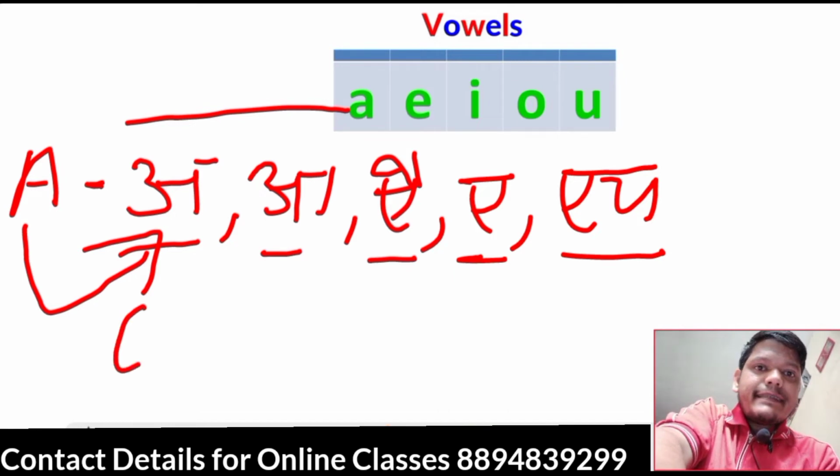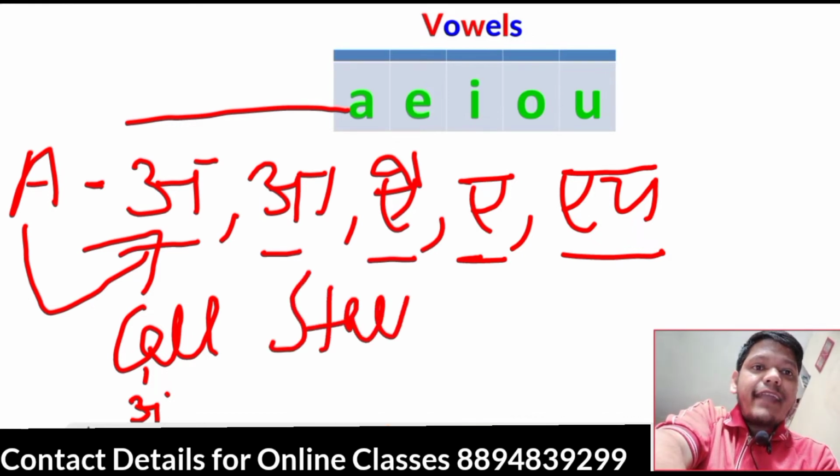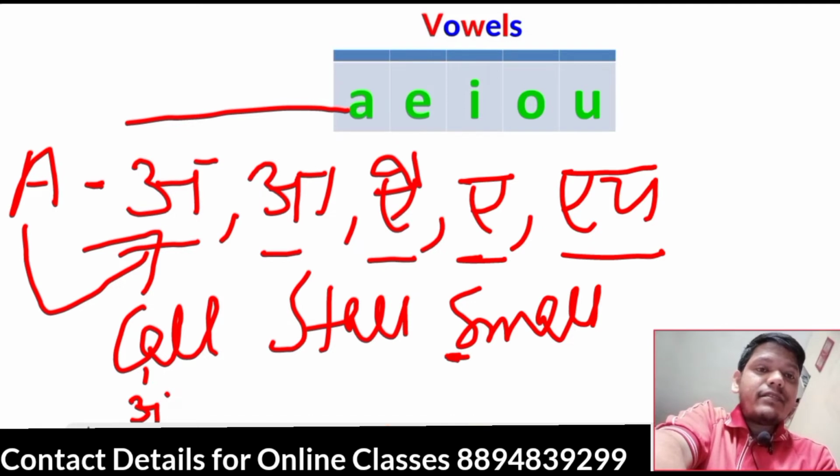Example, C-A-L-L, call. Vowel A giving sound here O. Call. Call. S-T-A-L-L, stall. S-M-A-L-L, small. Joining together. S giving consonant sound, so sound. M giving sound mo, so mo, lo, o, mo, lo, small. Call, stall, small.